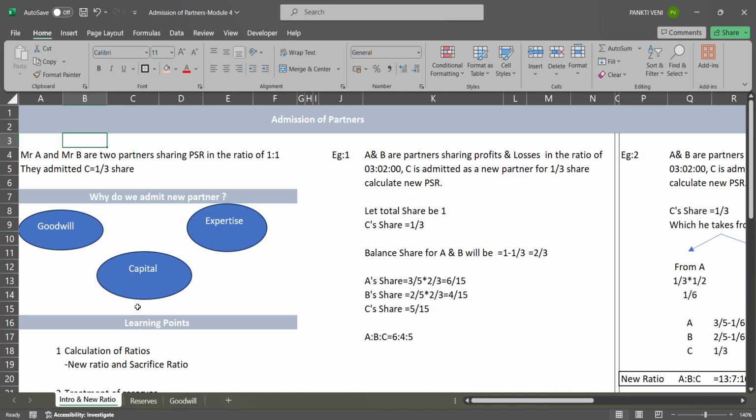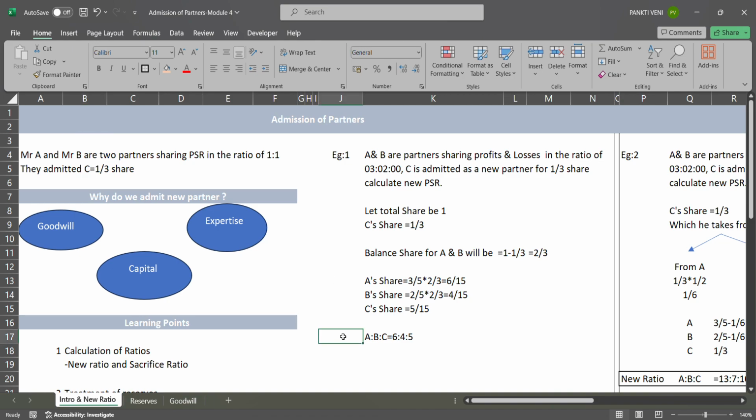So why do we admit new partners? It can be for goodwill. I want to use the name of the new partner. I want capital, extra capital, or else expertise. That person is very good and has very good knowledge of that respective subject.